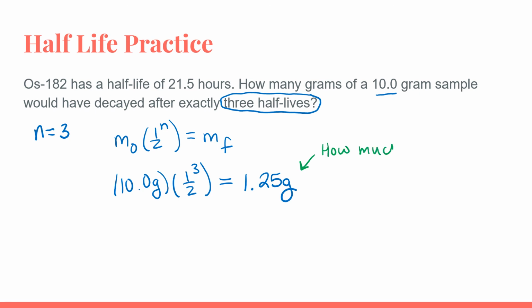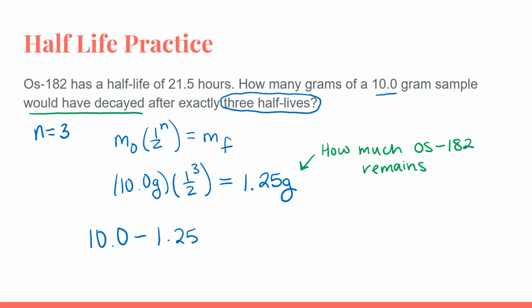How much of that osmium 182 remains? But the question is asking us how much would have decayed, or how much did we lose? So we have to take this problem one step further, and we're going to do our original mass minus what has been left over to figure out the amount that has decayed.